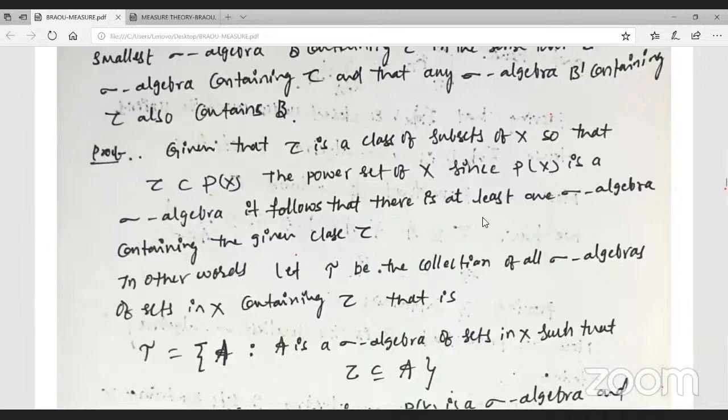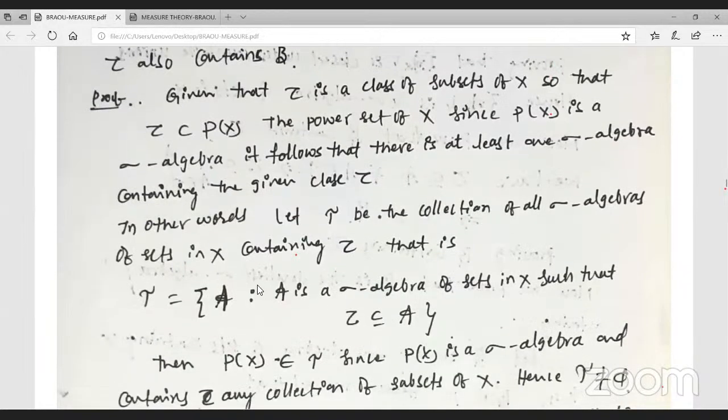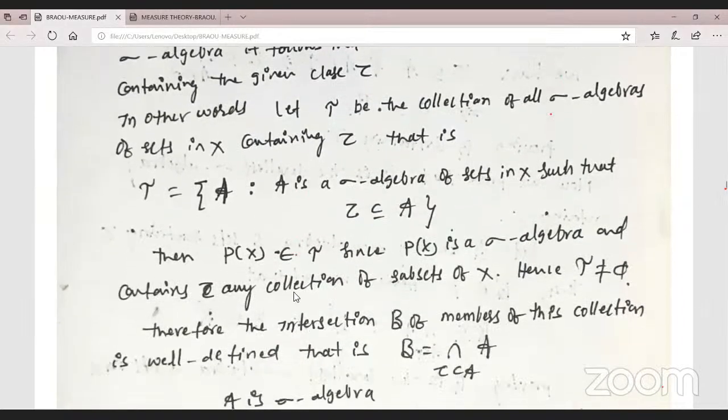It follows there exists at least one sigma algebra containing class C. In other words, let tau be the collection of all sigma algebras of sets containing C. Tau is the set of A's, where A is a sigma algebra of sets in X such that A contains C. Therefore P of X belongs to tau.